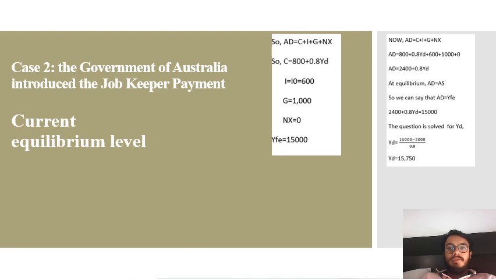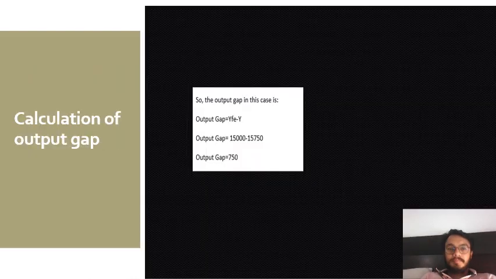So AD is equal to C plus I plus G plus NX. C is equal to 800 plus 0.8 YD. As well, we just move to the second slide.